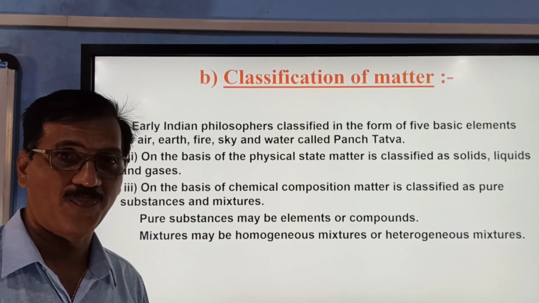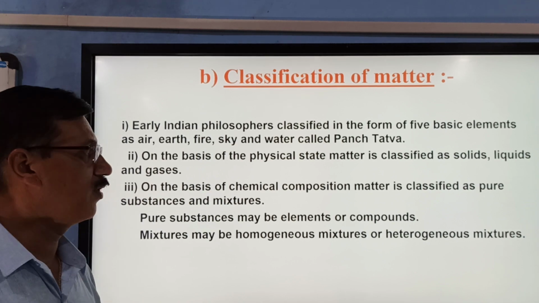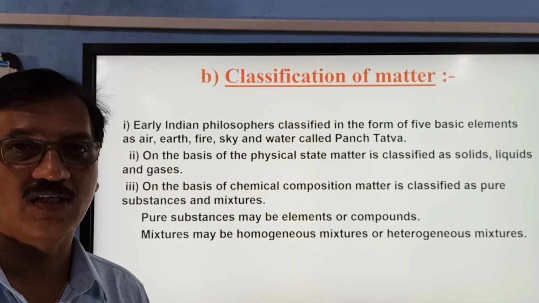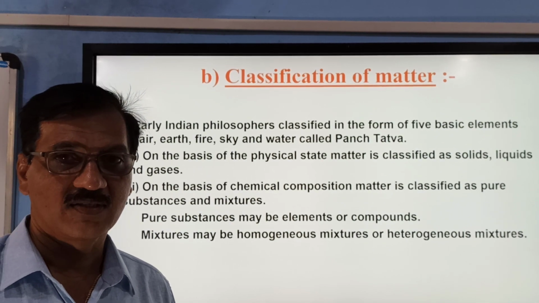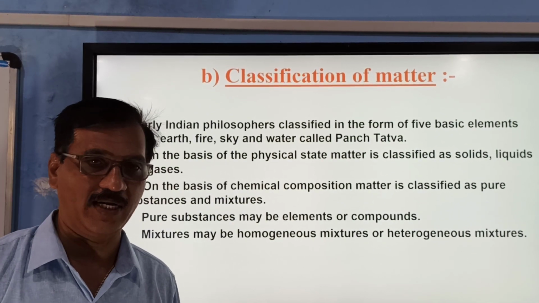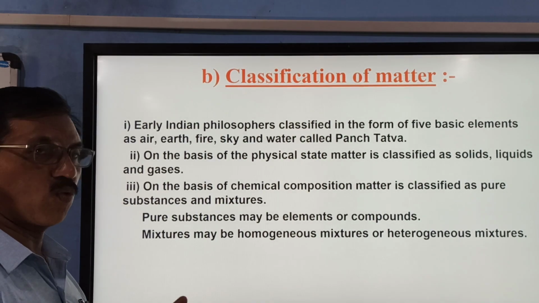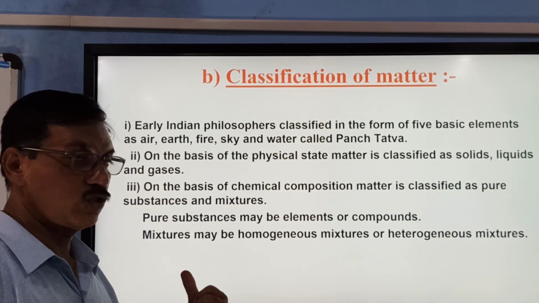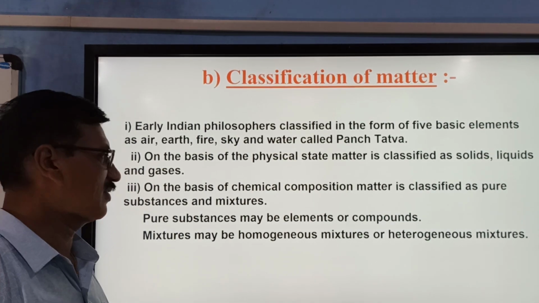But is it so? Now we know the exact nature of matter because of the scientific method we have adopted. Now we know the composition of matter very clearly, and today we are going to know more about such things.